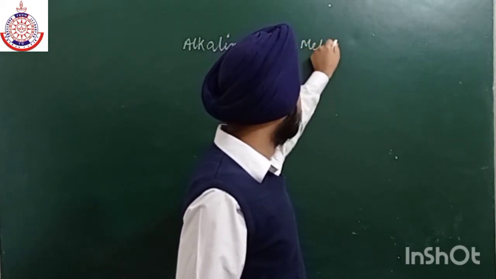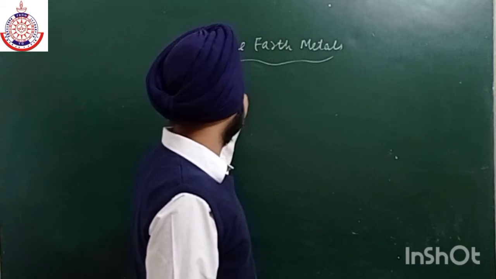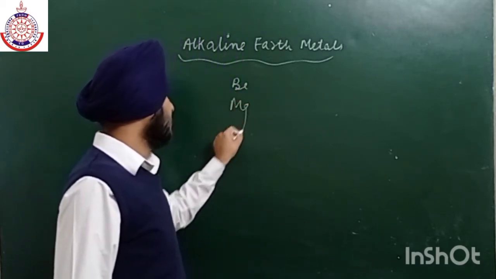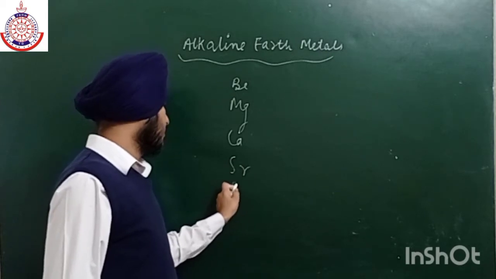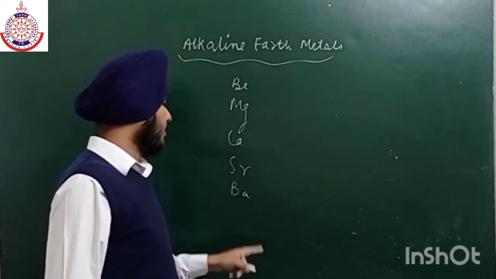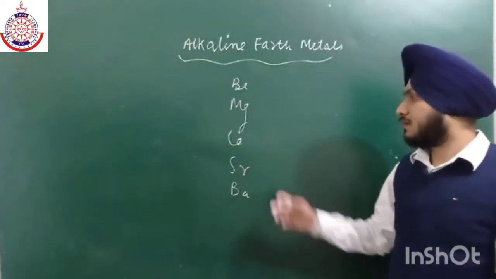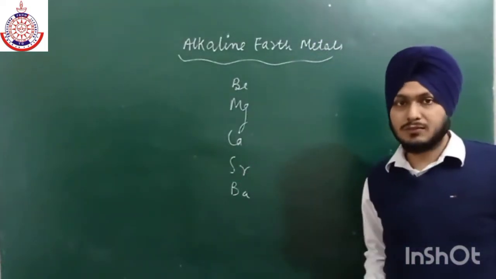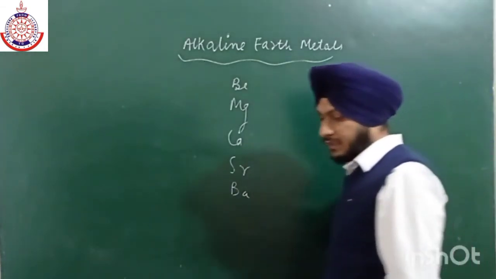The alkaline earth metals are beryllium, magnesium, calcium, strontium and barium. Now calcium is the most abundant element.